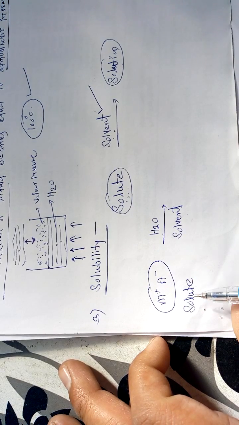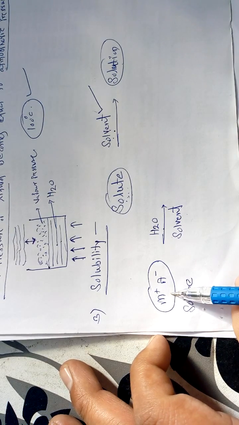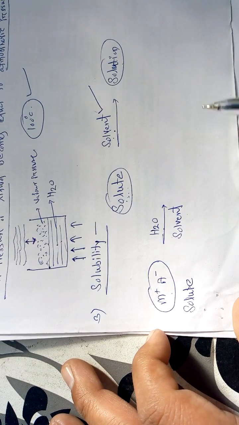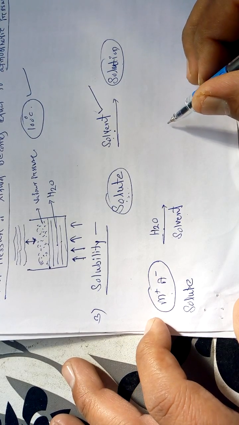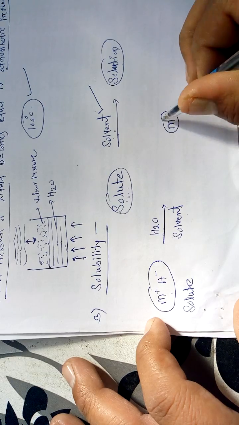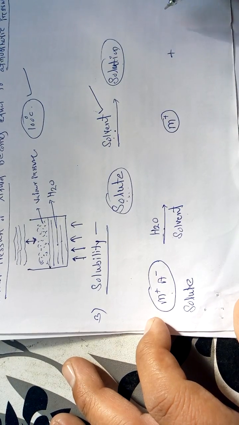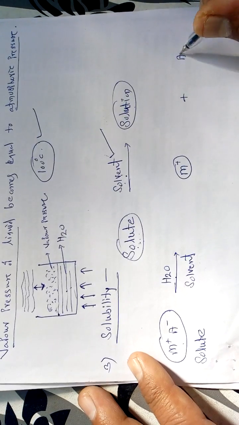But as soon as we add water as a solvent to this solute, M plus and A minus get separated from one another, and they form two different clusters. First is M plus, second is A minus.